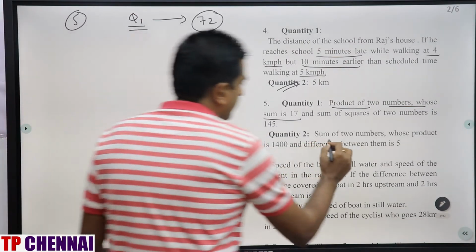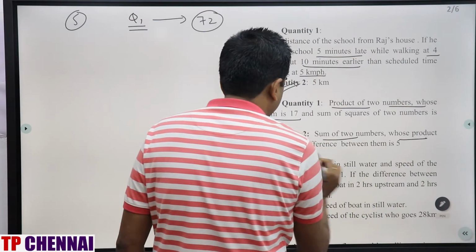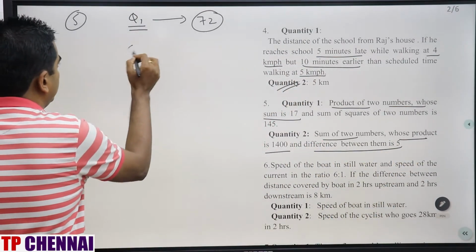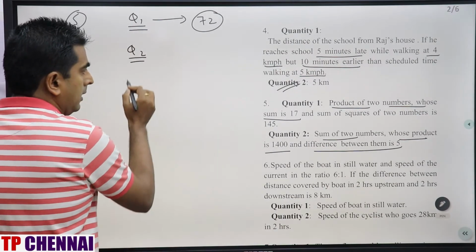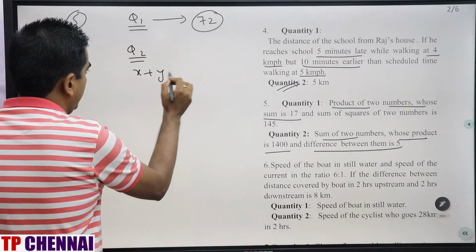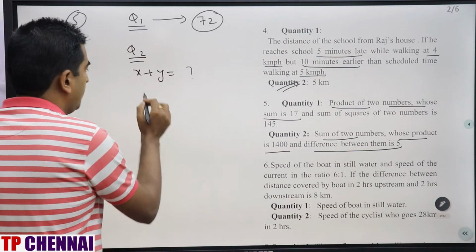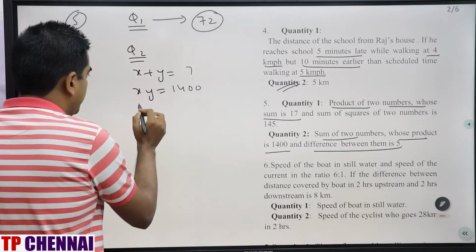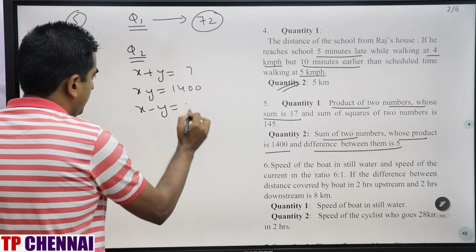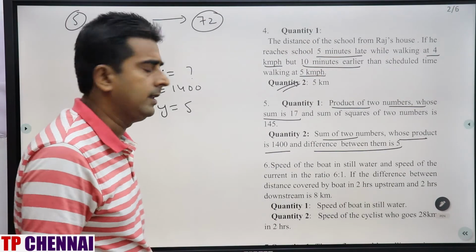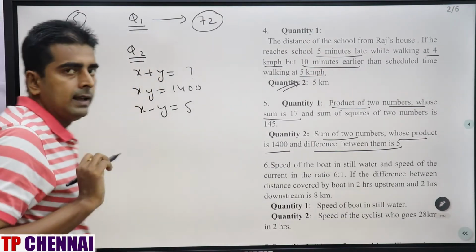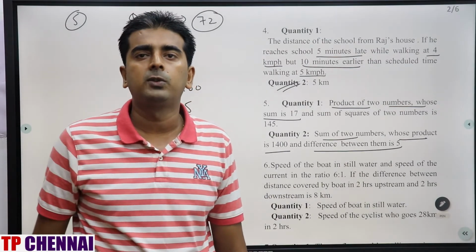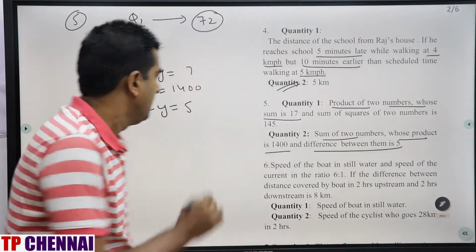The product of two numbers is 1400 and the difference between them is 5. They are asking for x plus y, if x is greater than y, right? The product of the numbers means xy is equal to 1400, and the difference between them means x minus y is equal to 5. Now in algebra one identity is there: x plus y whole square minus x minus y whole square is equal to 4xy, right? We will use this one.